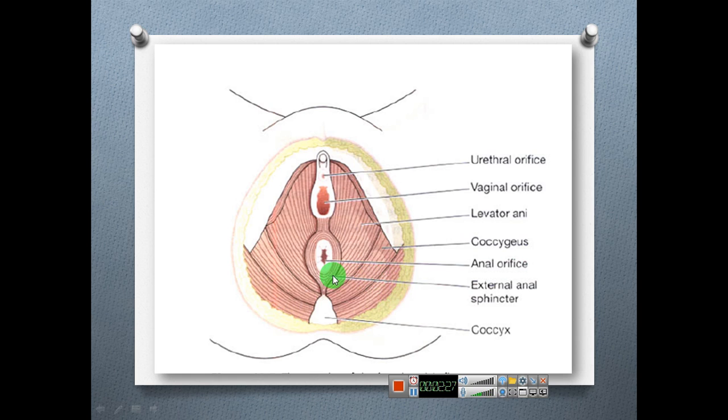External anal sphincter. There are sphincters which control the passing of urine and stool. This is the anal sphincter. It controls passing of stool. This is the coccyx.